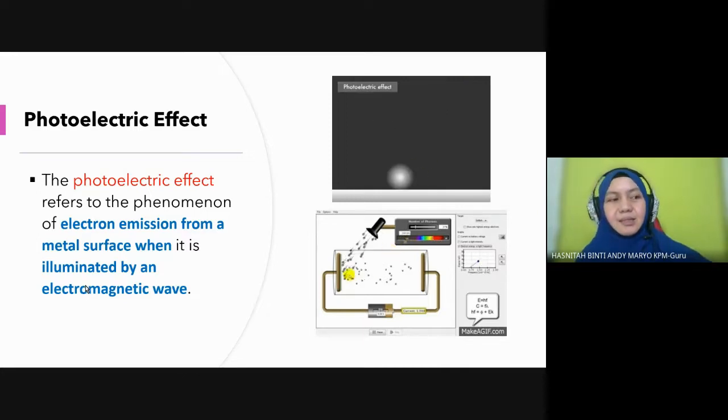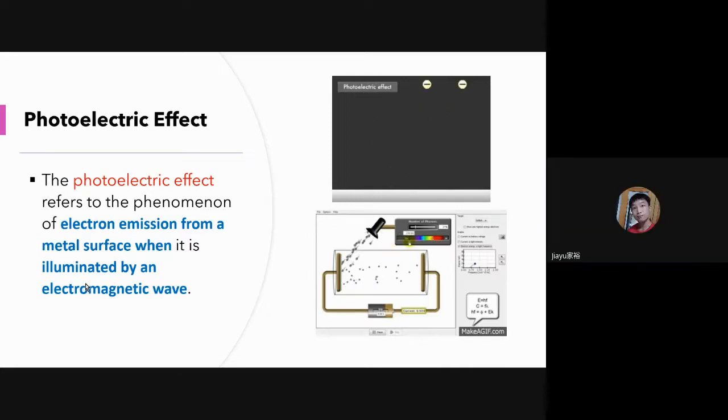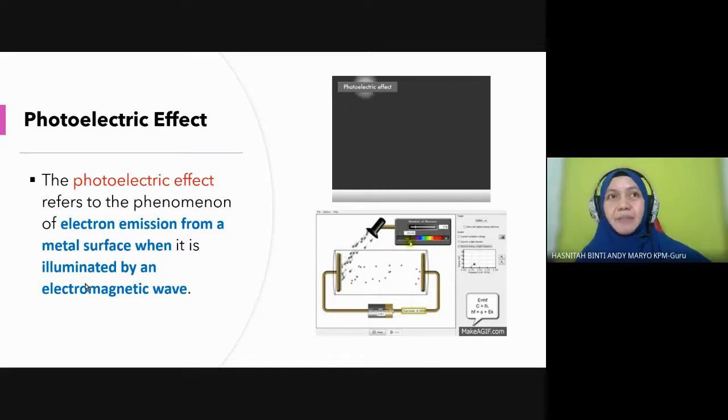What is thermionic emission? Emission of electrons from a metal surface by high temperature supply. It is the emission of electrons from a heated metal surface, related to temperature, right? Temperature increases, then only electrons can be emitted. But this one has nothing to do with temperature. It just has to do with the threshold frequency, which later we will learn in 7.2 and 7.3.